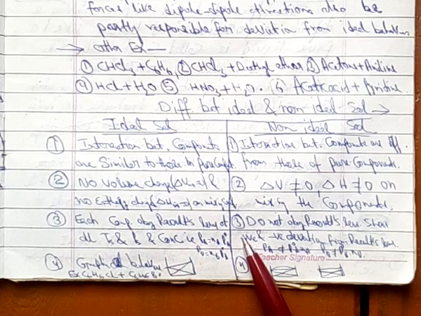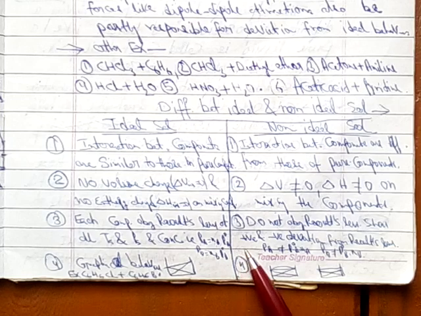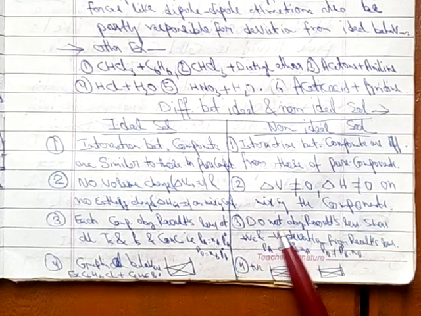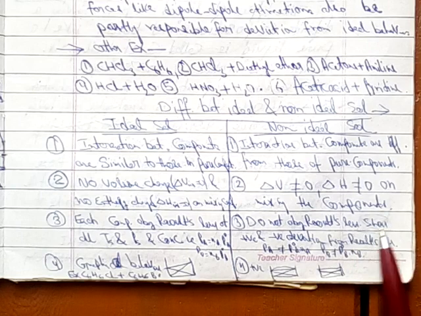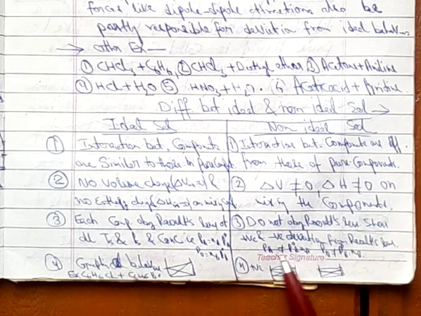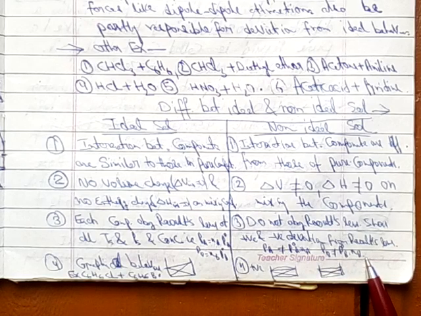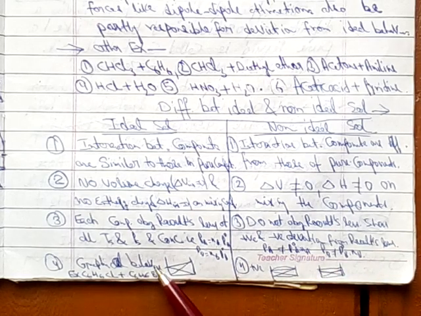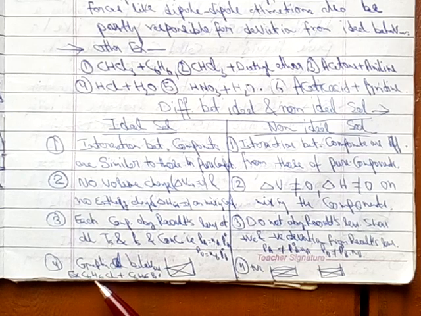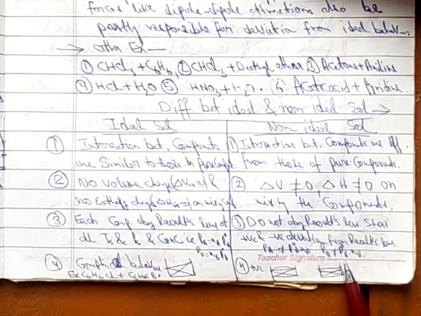Third difference, in ideal solution each component obeys Raoult's law at all temperatures, pressures and concentrations, that is PA equals XA into P naught A, PB equals XB into P naught B. But in case of non-ideal solution, they do not obey Raoult's law, and show positive and negative deviation from Raoult's law. PA does not equal P naught A into XA, and PB does not equal P naught B into XB. Graphically we can see, taking the example of chlorobenzene and bromobenzene, we get a straight line like that. But in the case of non-ideal, in positive deviation vapor pressure is more, and in negative deviation vapor pressure is less than Raoult's law.